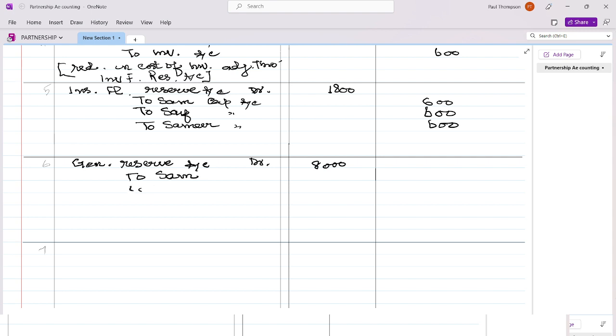Sam, Saif. Here you can write the fluctuation reserve distributed among all partners in old profit sharing ratio to Samir.